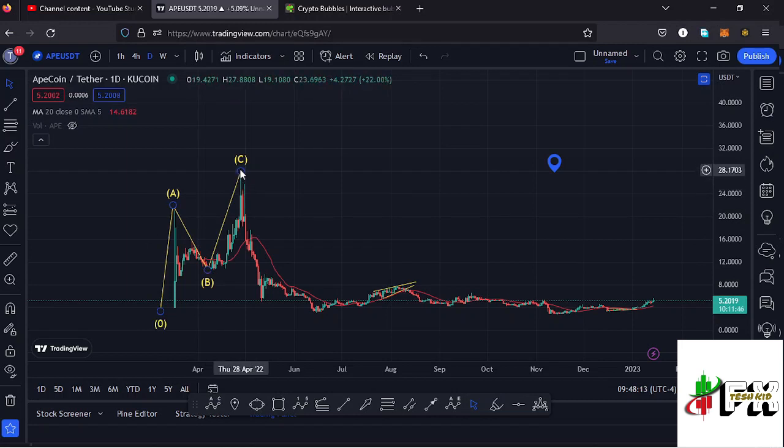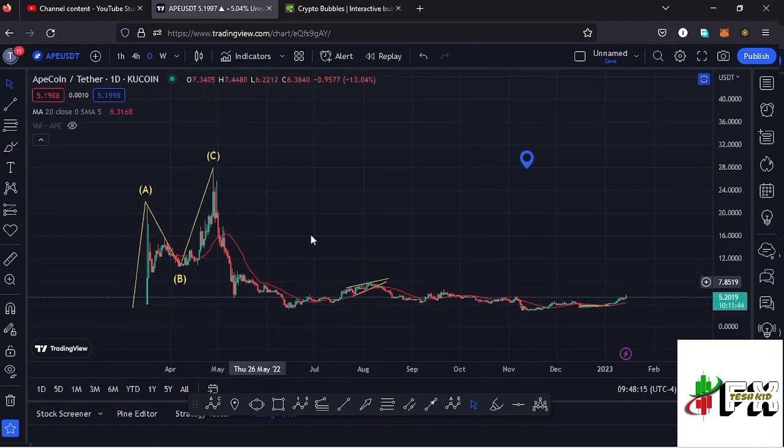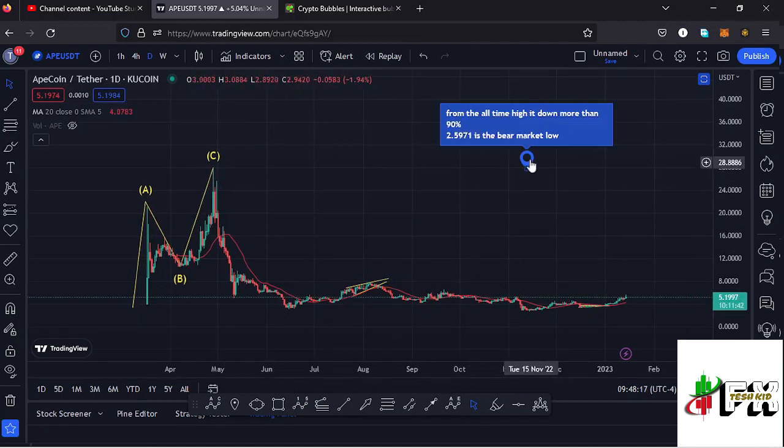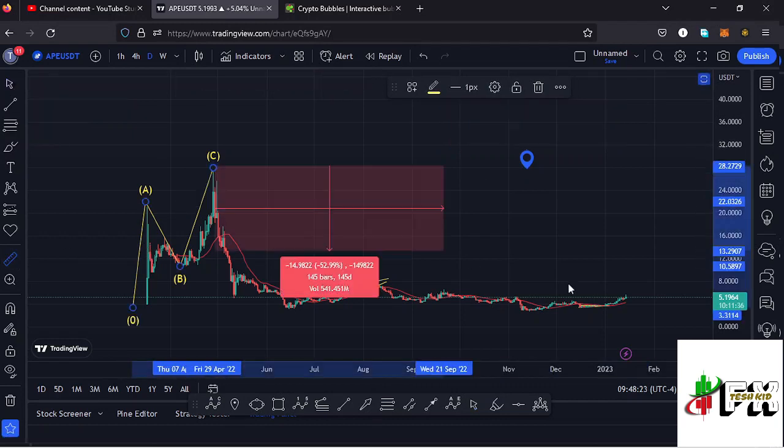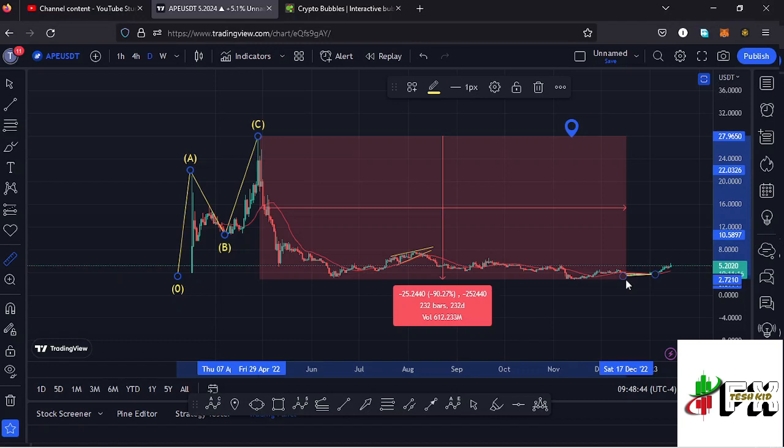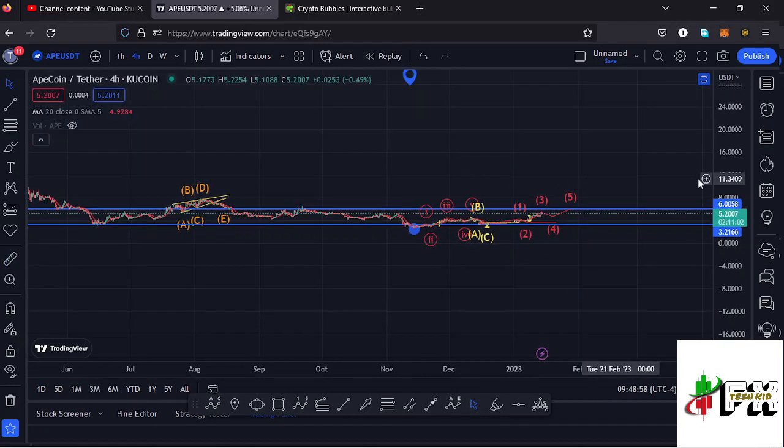And after seeing the all-time high, we started the bear market, where we have been seeing lower prices, and the bear market has now given us a low at around the $2.5971 mark. And if I give you a measure from the all-time high, you can see that apecoin is down more than 90%, and there are chances that we might have seen the bear market low.